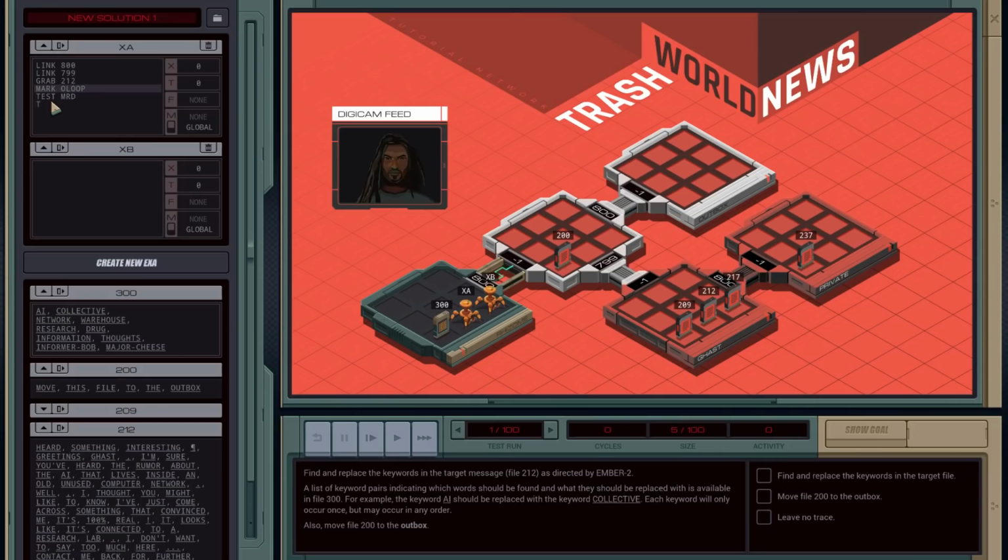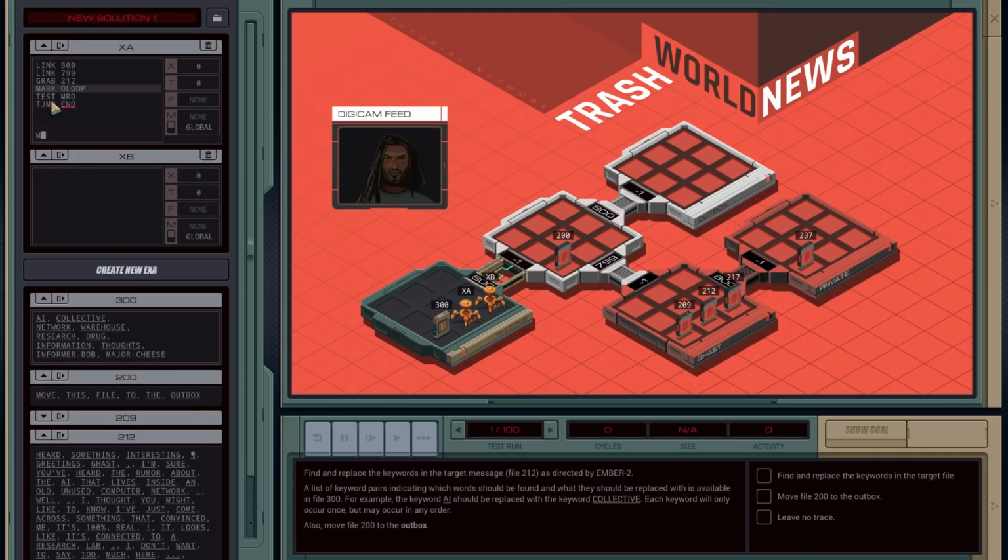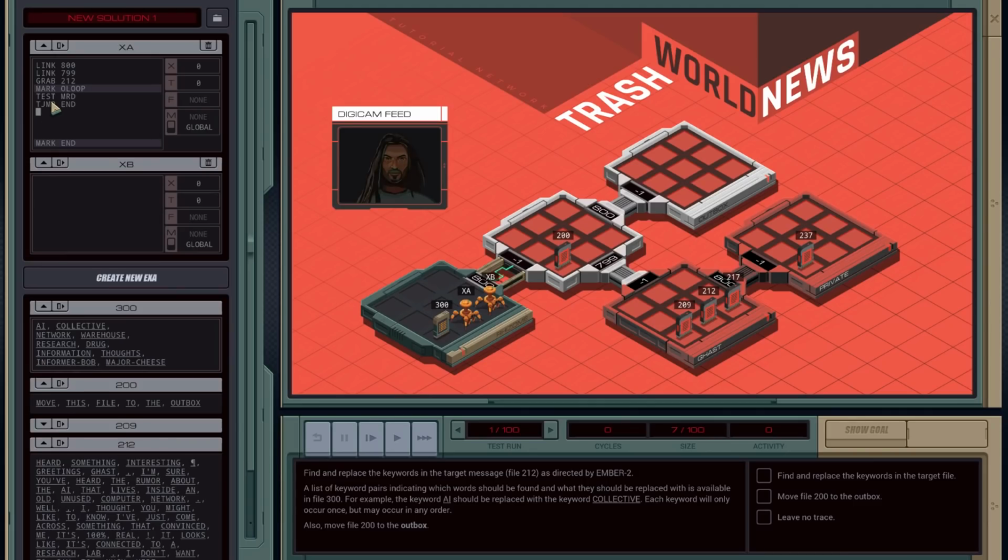If that's true, then jump to end, so mark end. Otherwise, we're going to copy the value from the bus into my X register.